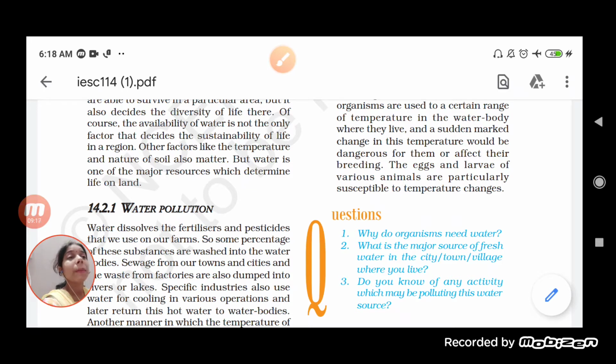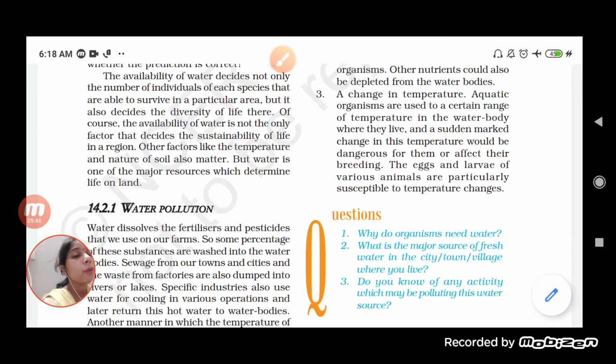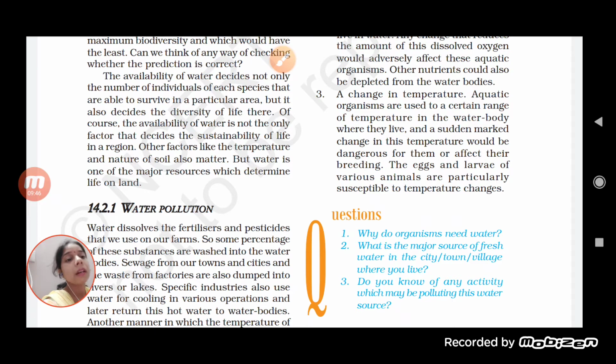Not only this, but the larva which hatches from the egg and comes out also needs a proper temperature for its development, for its conversion from larva to adult. So we can say that any rise or change in the temperature is going to affect the water bodies and the organisms living in them.